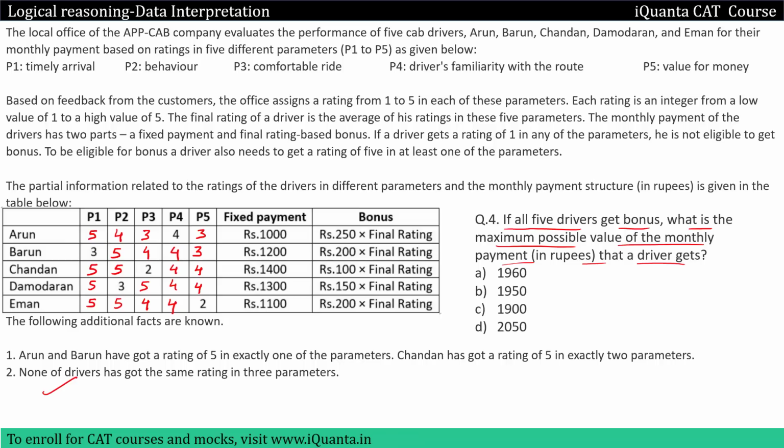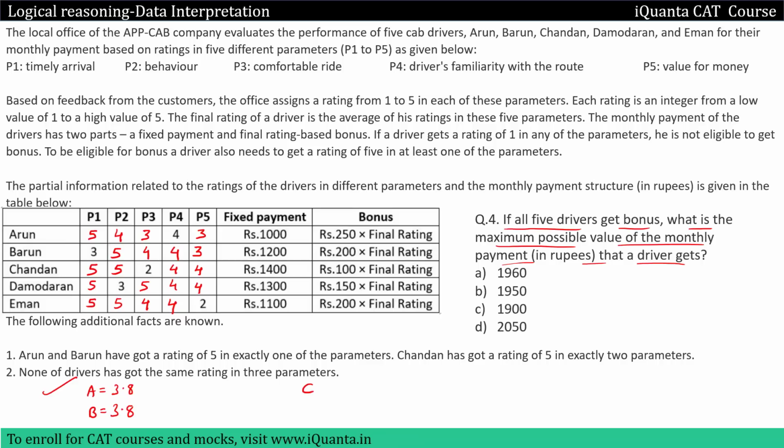So let us calculate their final rating. Okay, let us calculate the average quickly. So for A, we have 5, 4, 9, 9, 7, 16, 16, 3, 19. 19 by 5 is 3.8. For B, it will be 3, 5, 8, 8, 8, 16, 16, 19. 19 by 5 is 3.8 again.